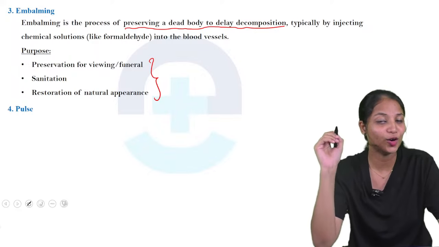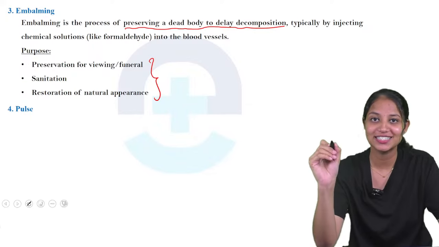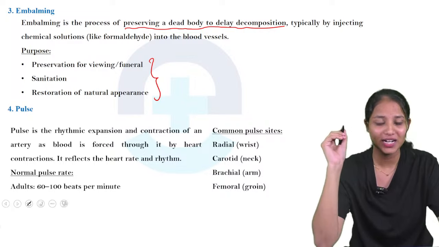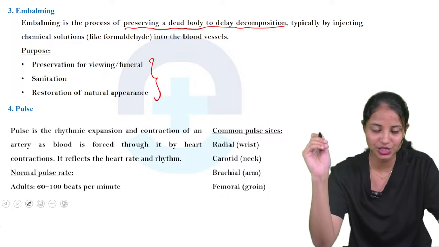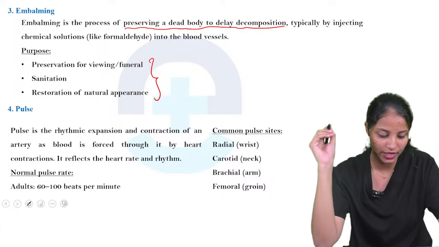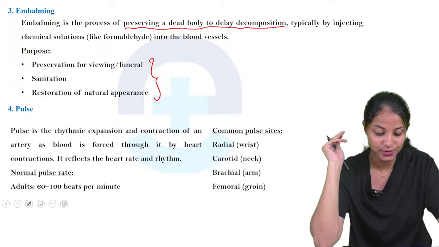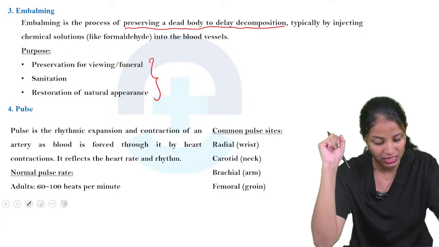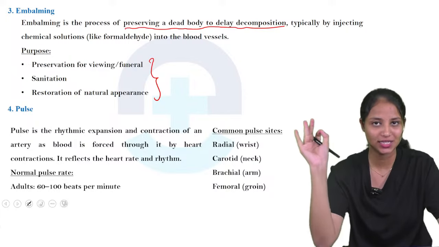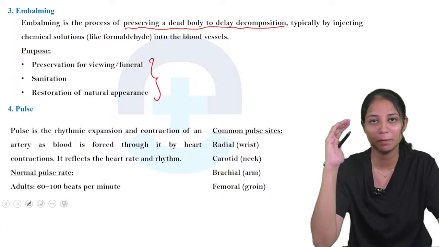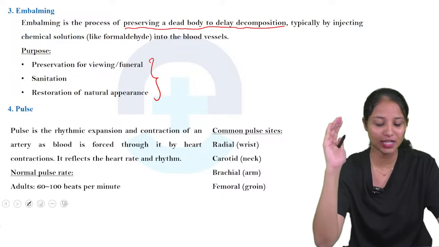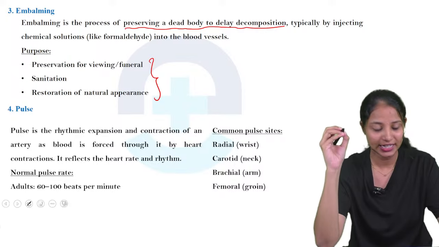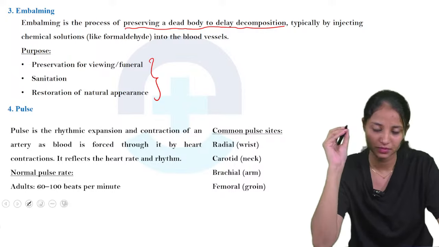We already know that pulse is one of the vital signs. So what is pulse? Pulse is the rhythmic expansion and contraction of an artery as blood is forced through it by a heart contraction. It reflects the heart rate and rhythm. We all understand that the heart is pumping the blood. The rhythmic expansion and contraction of the artery is known as pulse.